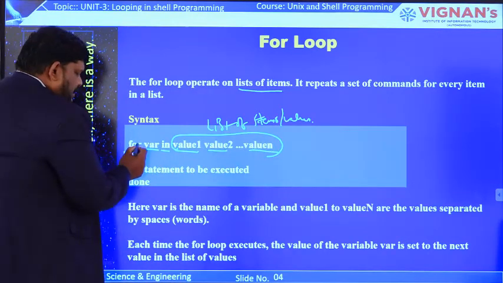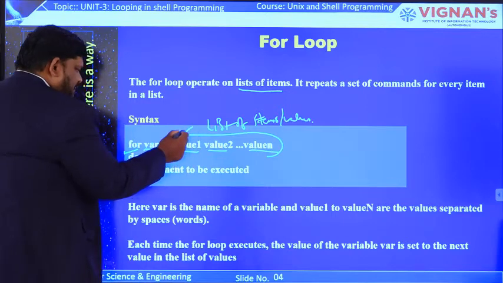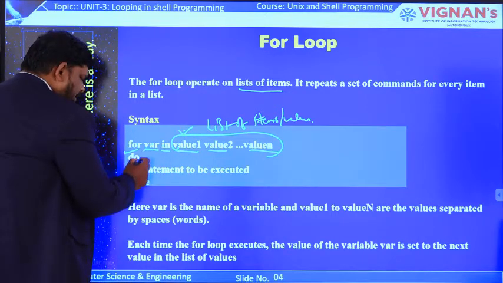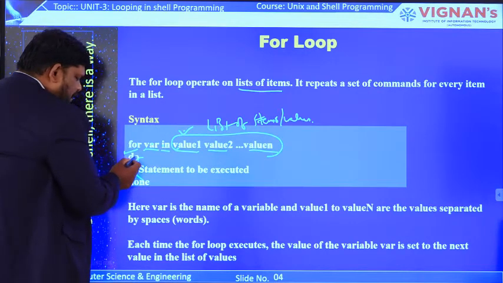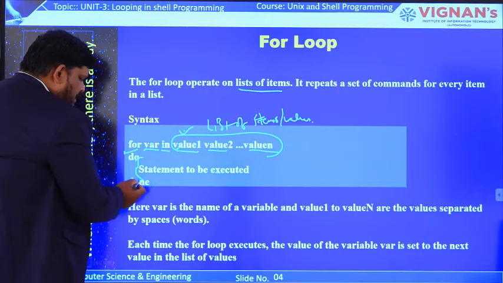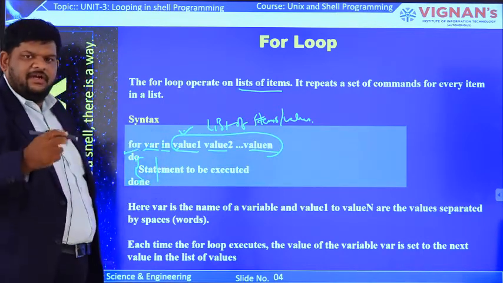For the variable in the list, first it will consider the first item, and for this first item it will execute the for loop. do and done indicate the starting point and the exit point of the for loop. The statements we write inside do and done are the body of the for loop.